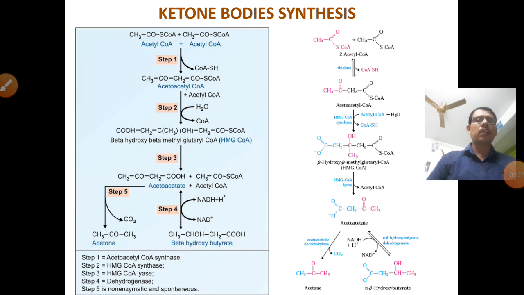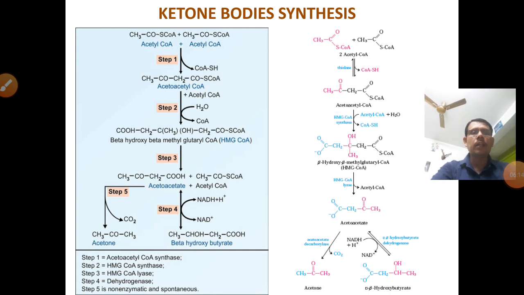Here we have given two structures, and these two pictures come from different books for better understanding of the students. First of all, two acetyl-CoA molecules are condensed in the presence of thiolase, forming acetoacetyl-CoA. Then in step 2, another acetyl-CoA is added, forming beta-hydroxy beta-methylglutaryl-CoA. Then step 3, the most important step, is the action of HMG-CoA lyase with the formation of acetyl-CoA.